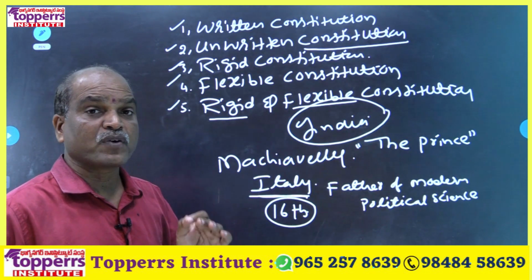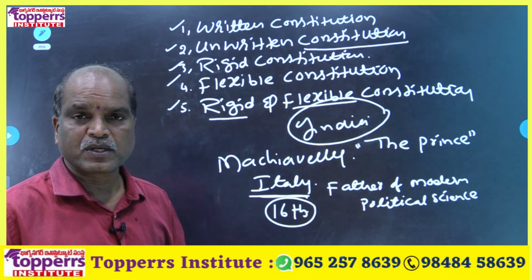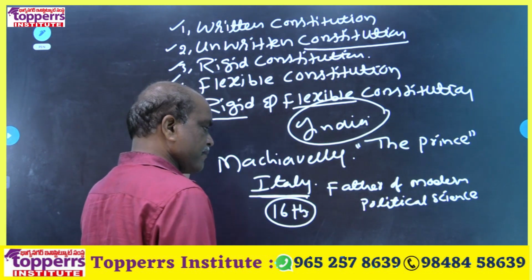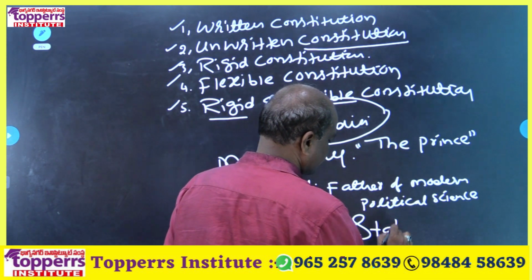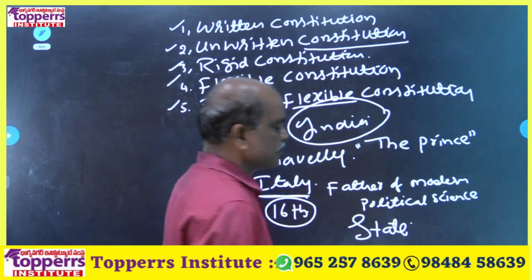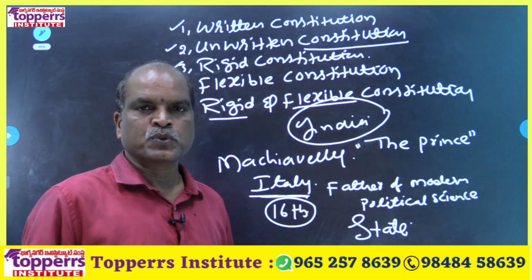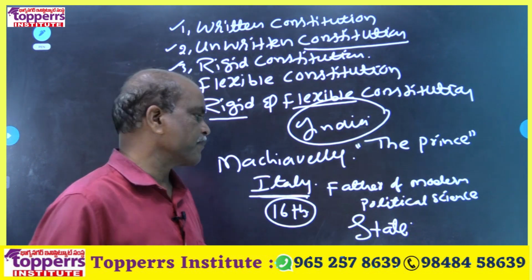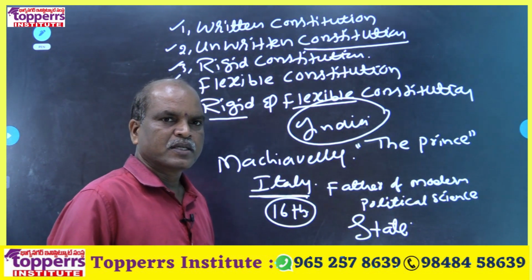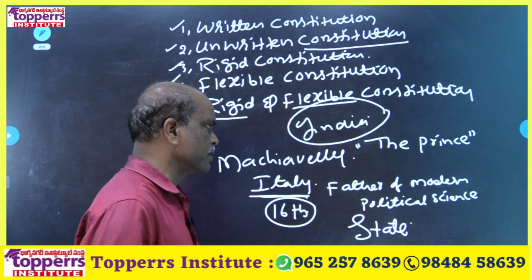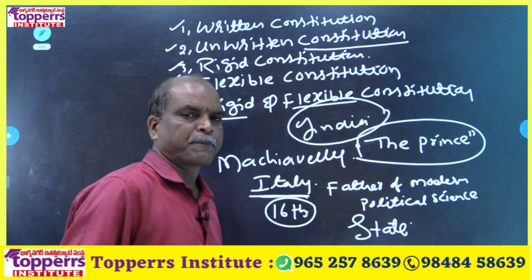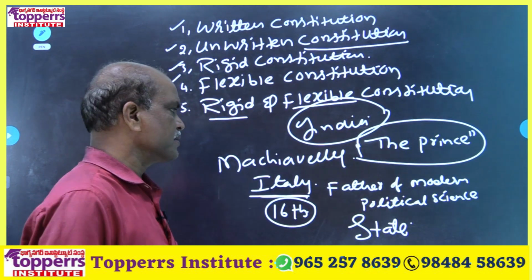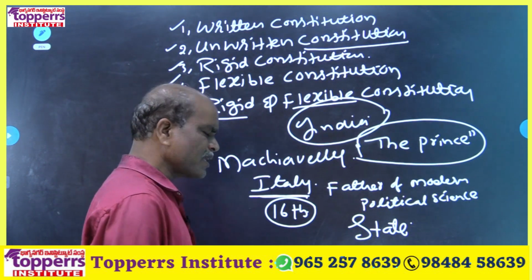In the world, for the first time, Machiavelli used the word state. Machiavelli used the word state for the first time in his famous book, The Prince.